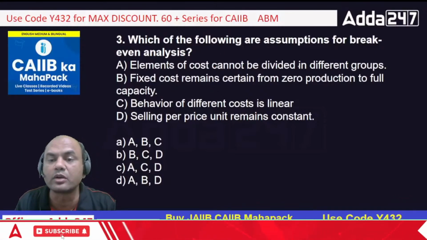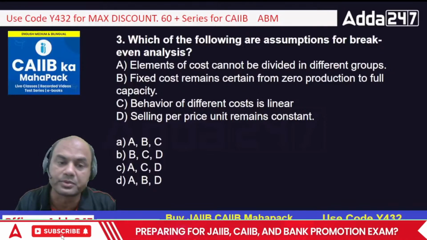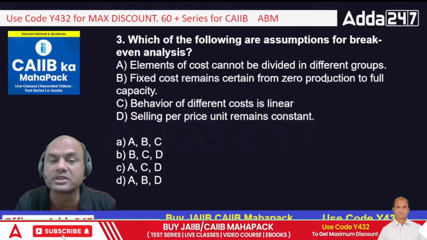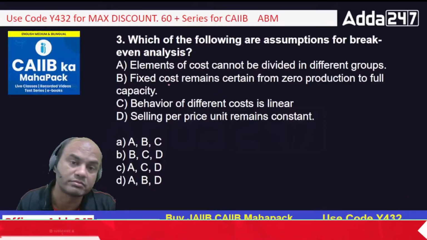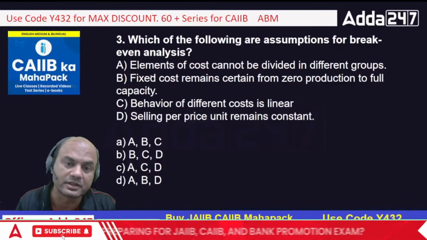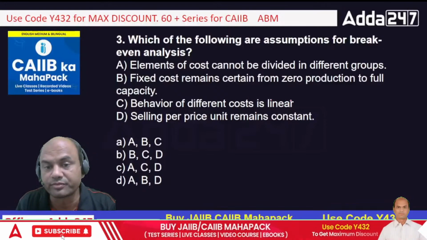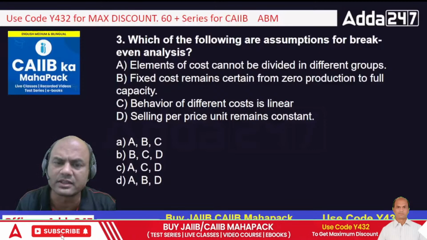Elements of cost cannot be divided further in different groups. Fixed cost remains certain for zero production to full capacity. So this is something logical, isn't it? Behavior of different costs is linear. Does anyone have a doubt over this?